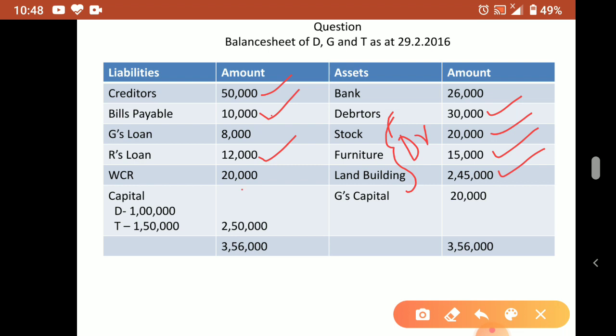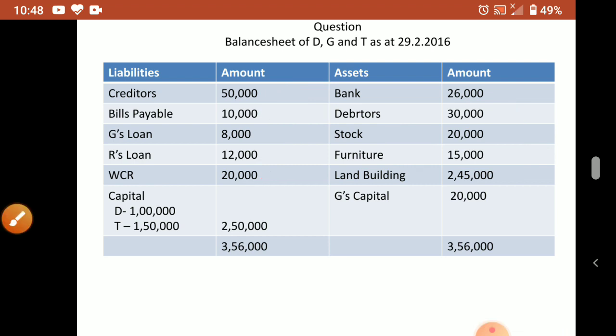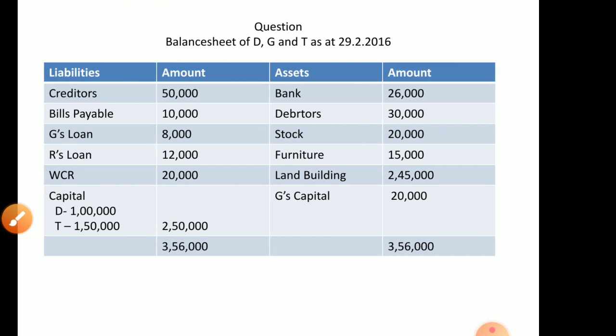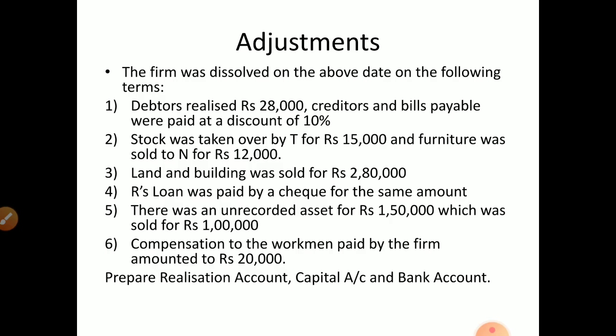WCR, what we studied is adjustment we have to see. If no adjustment, we can share it in the capital account. Okay, remember WCR in dissolution. If no claim in the adjustment, so we can divide it in the capital account. But if claim is there, then the treatment will change. Okay, so that according to treatment we have to do. So all these liabilities will go where? To the credit side of realization account. Okay, now we'll see the answer. Okay, उसके पहले adjustment also given in the question.